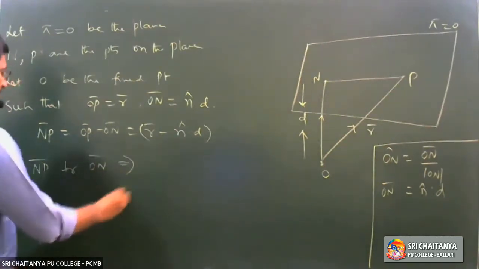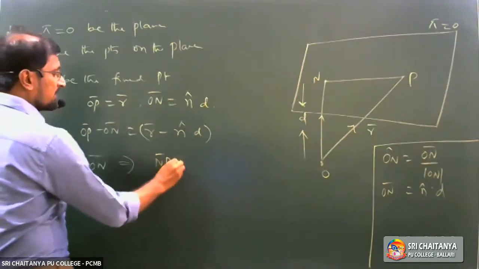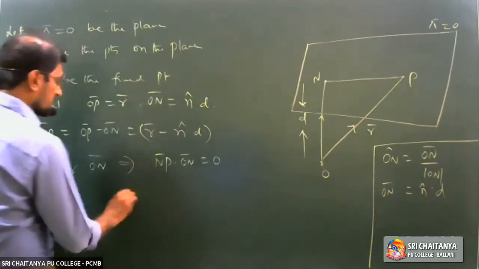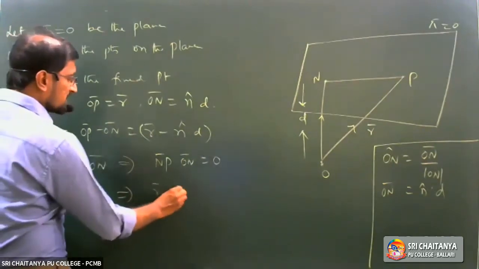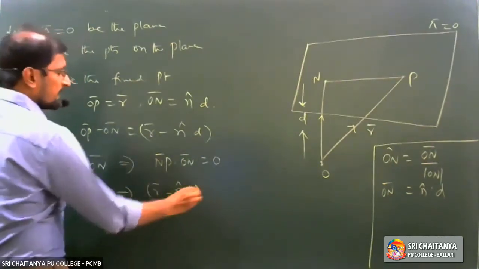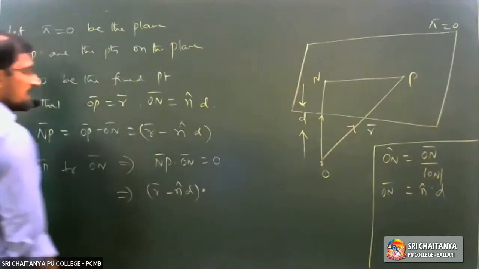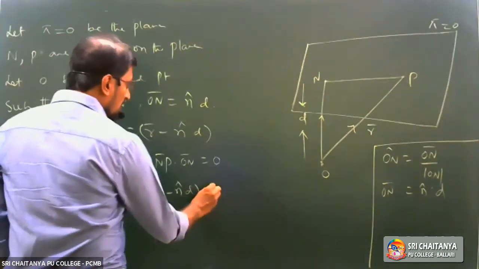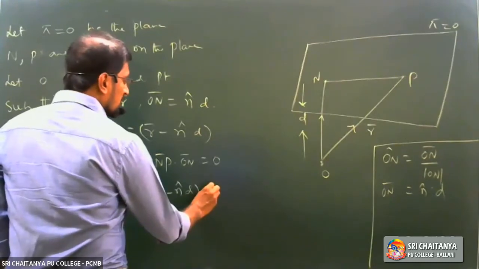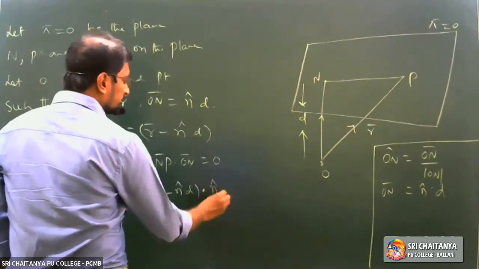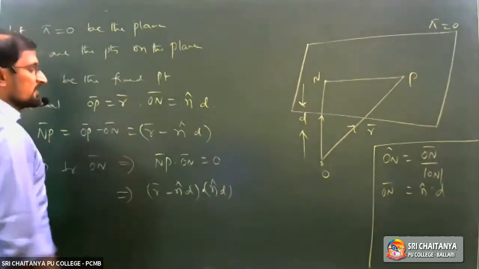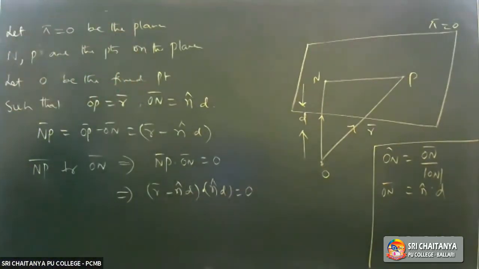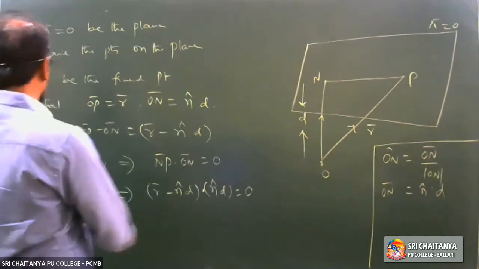Which implies the dot product of NP bar and ON bar should be equal to 0, which implies (R bar minus N cap into D) dot ON bar, where ON bar is equal to N cap into D again, which is equal to 0.